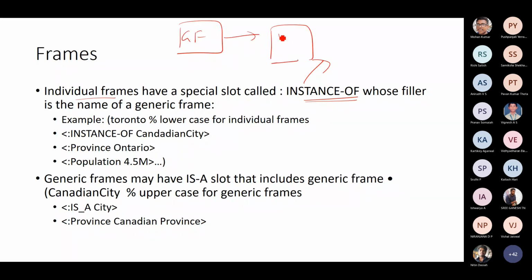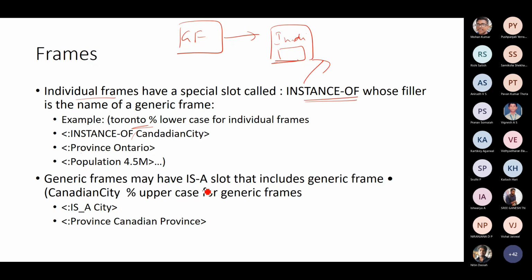That is your understanding. You have this link here, which will have an instance of slot, indicating what it is trying to be derived from. For example, Toronto is a city in Canada, so you know that it is an instance of Canadian city. Canadian city can basically be a generic frame. You can have a province slot, which you can call Ontario, and the population slot called 4.5 million, etc.